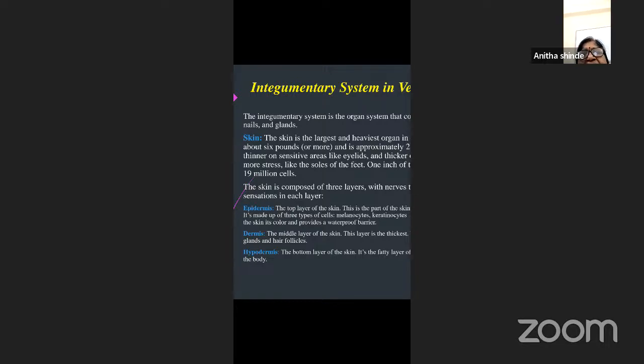So that is how the skin is divided into 3 layers. The outermost is the epidermis, the middle is called the dermis, and the bottom layer is called the hypodermis. So these 3 layers are present in the skin.